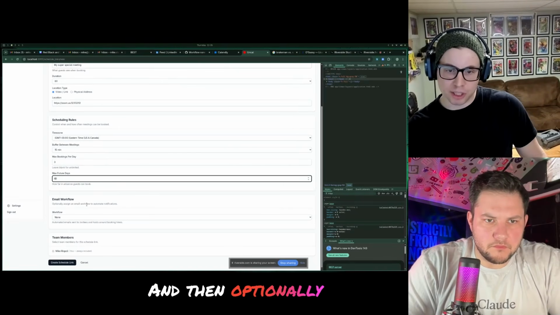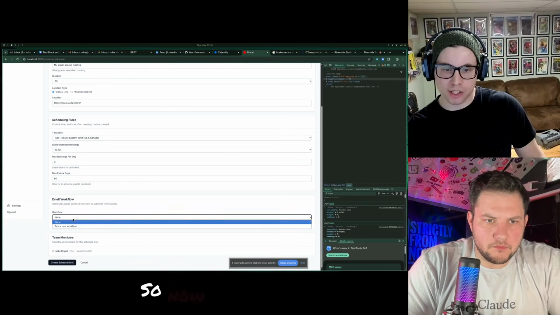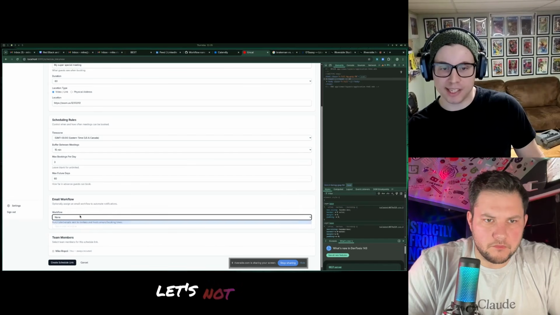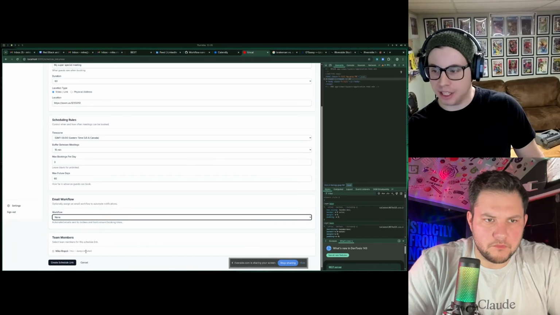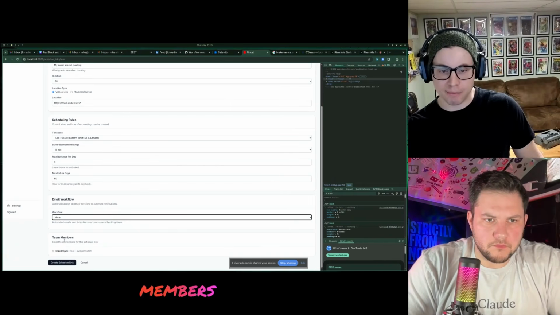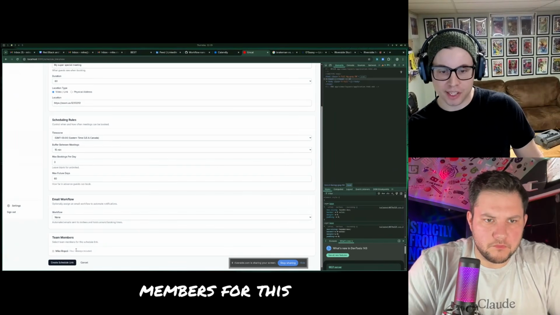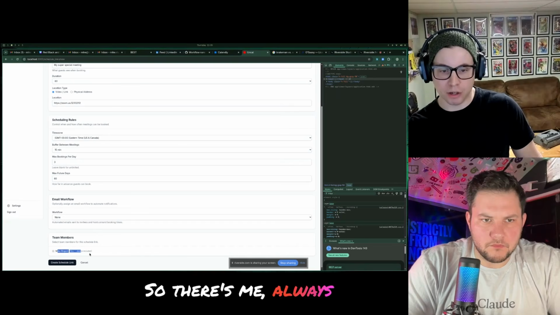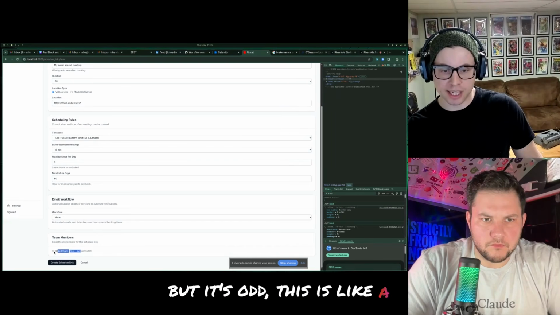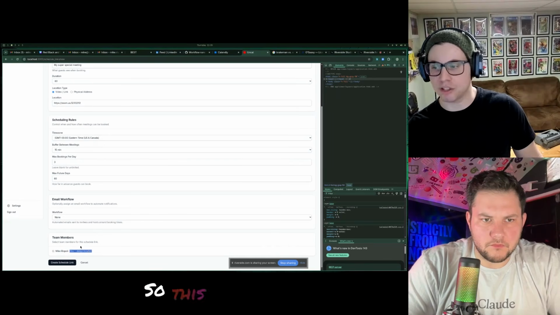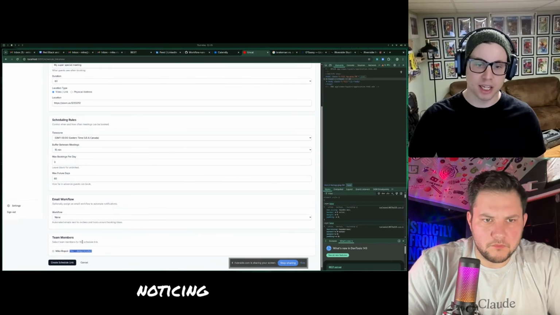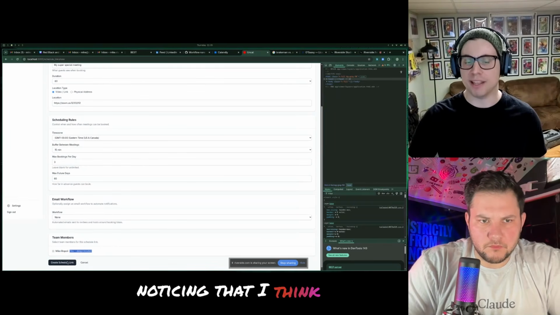And then optionally assign an email workflow to automate. So now I have a workflow, but let's not add one right now. And then I can include team members for this schedule link. So there's me, always included, but it's odd. This is a little bit grayed out. So this is one thing that I was noticing that I think we have to do a quick correction.